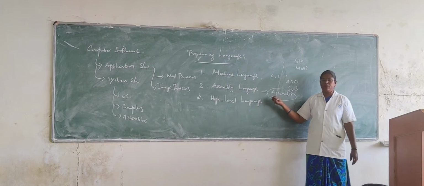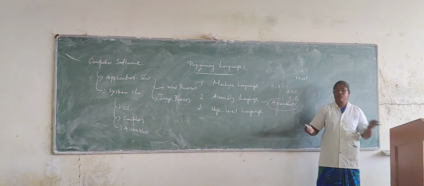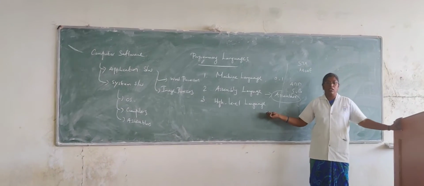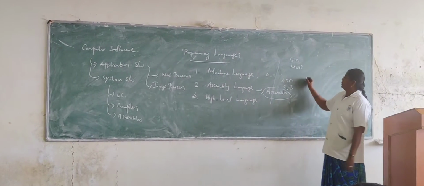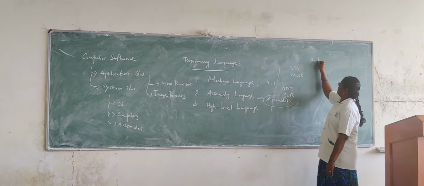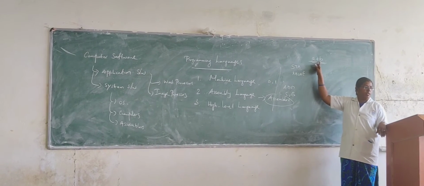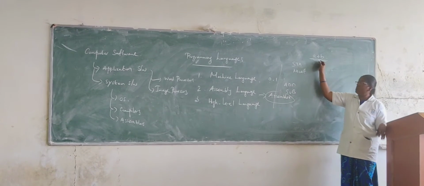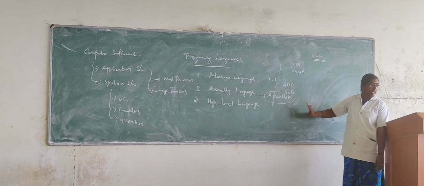Next we move on to the high level language. High level language means we use instructions like normal English. For example, for adding two numbers, we use the notation a plus b. What does it mean? Adding the numbers a and b. We use the operator plus. Like this, we use the same notation in the programming language.